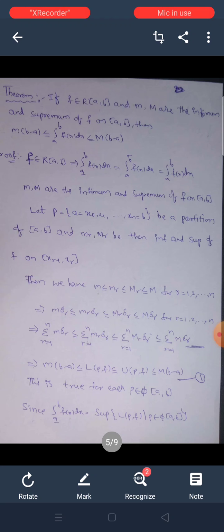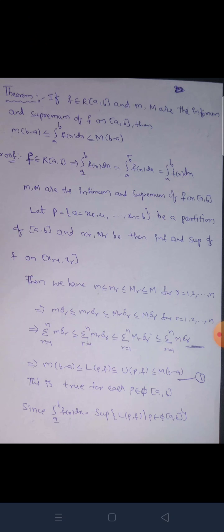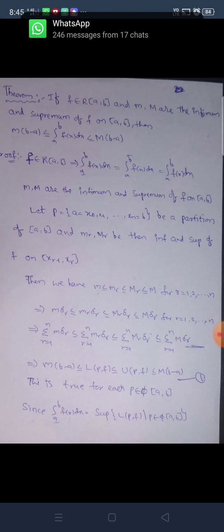Let p be a partition of the closed interval [a, b].